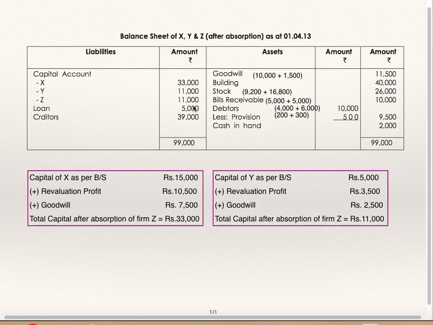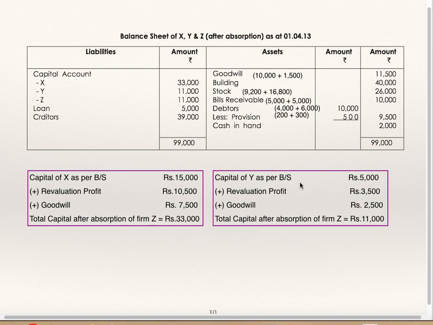Now capital account of Z, just now we have seen it is 11,000. In case of X, capital as per balance sheet was 15,000. Add revaluation profit, add goodwill. Capital of X as per these calculations, which will be transferred to new firm's balance sheet, 33,000.